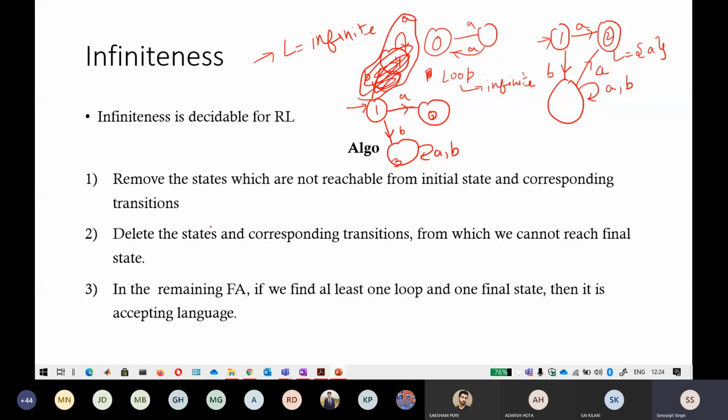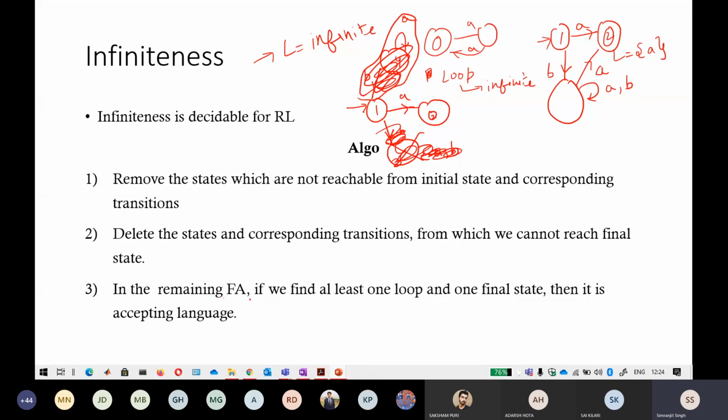Now the second step: delete the states and the corresponding transitions from which we cannot reach the final state. So where can you not reach it? From 1 you can reach the final state. From 3 I don't think you can reach the final state. So from 3 you cannot reach the final state, so delete this as well as its corresponding transitions. I've deleted it.